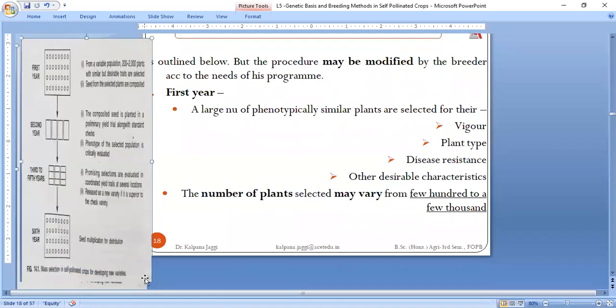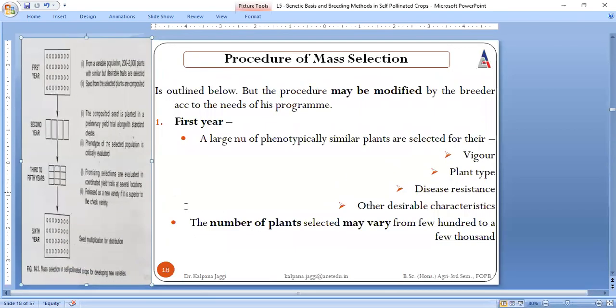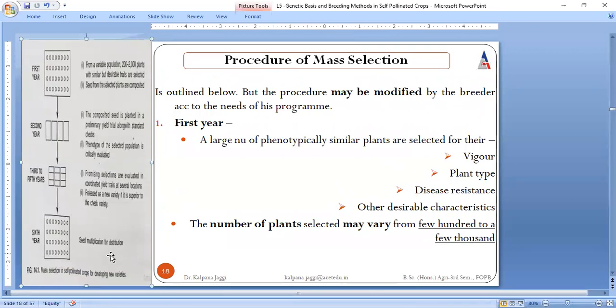And when we talk about these steps, these are the steps which are outlined here. But these steps can be modified as per the desire of the breeder. This is the basic procedure of mass selection, and that is getting completed in 6 years, right? Don't forget, selection is not a concept of 1 or 2 days. It is a concept of 6 years. So this is the outline, right?